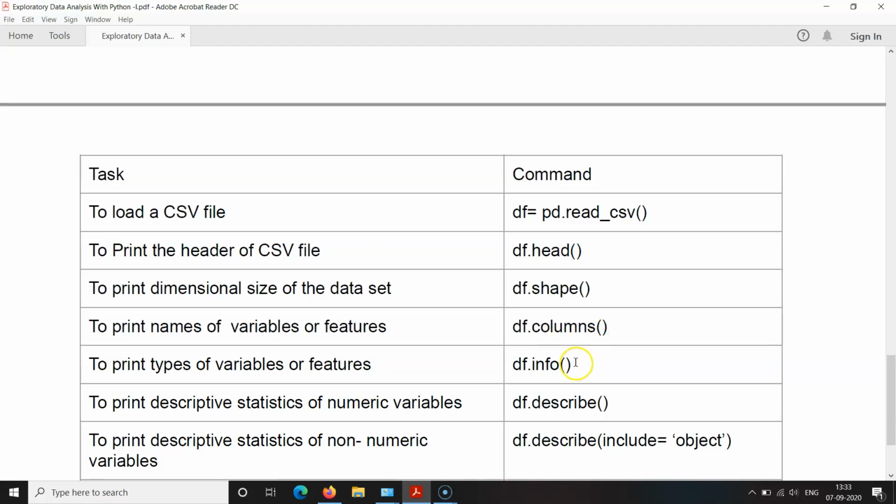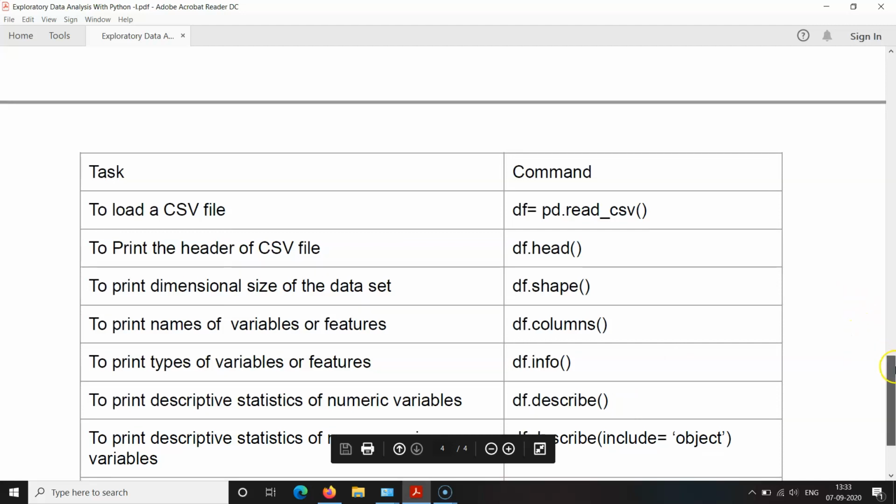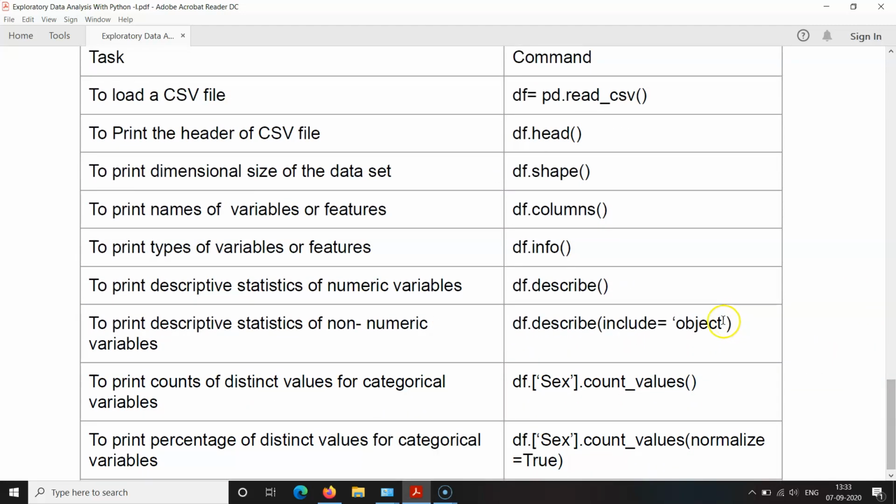The info function is used to get the type information of all features. Describe without any arguments is used to get the descriptive statistics for the numeric variables, and for the non-numeric ones you need to pass the argument include equal to object.